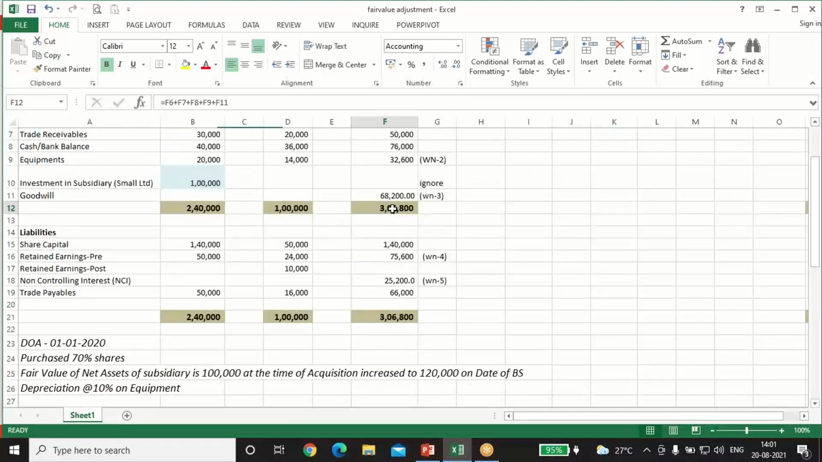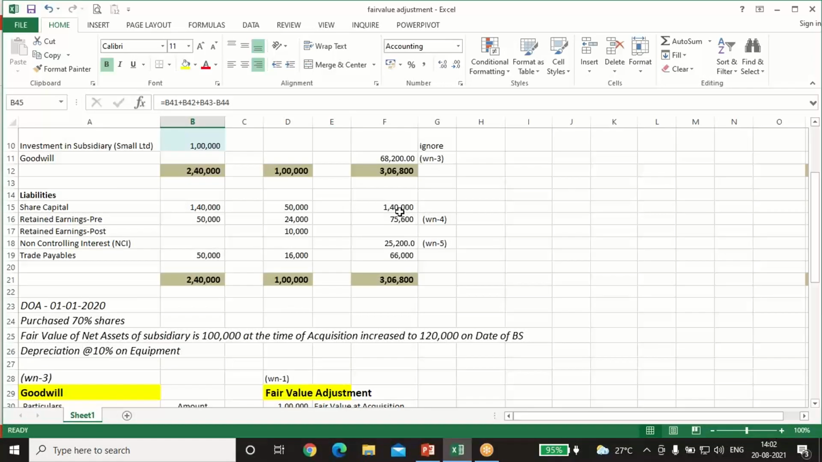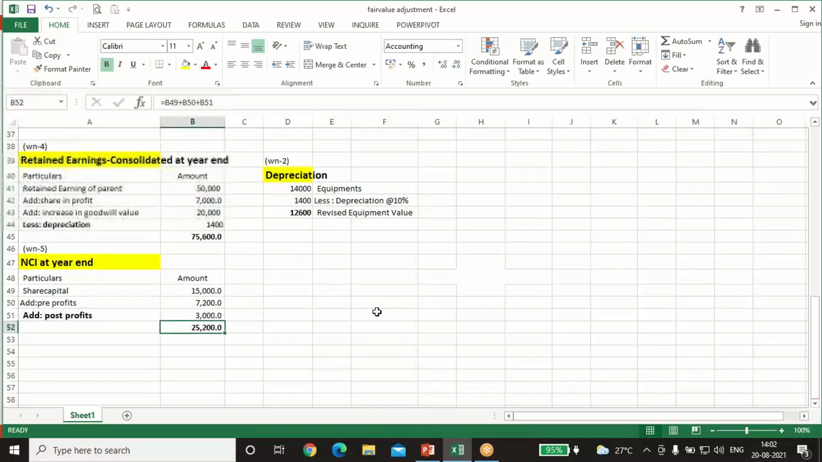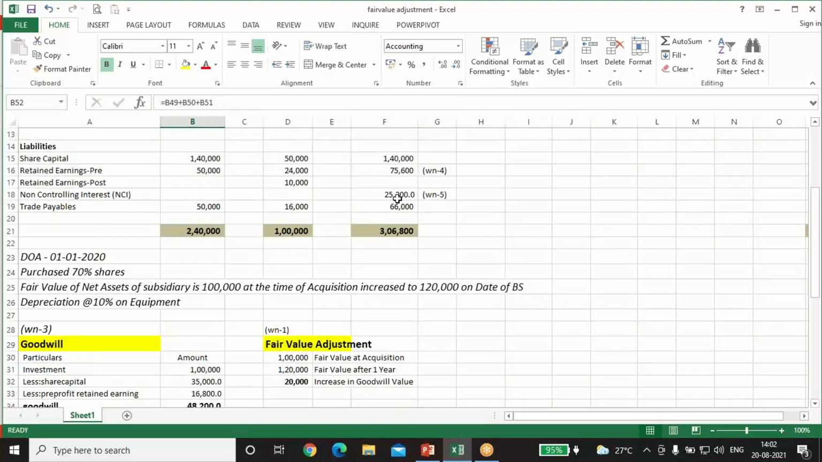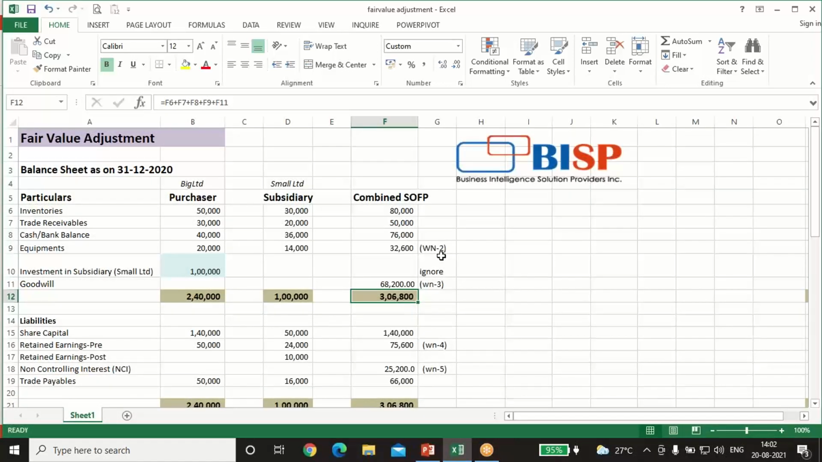So the total of the asset side comes to 3,06,800. Similarly, on the liability side, share capital of only the holding company is taken, subsidiary company is ignored. So we will take only 1,40,000. Retained earnings we have already calculated, 75,600. Non-controlling interest we have already calculated, that is 25,200. And trade payables 50,000 plus 16,000 is 66,000. So the total of the liability side is 3,06,800, and the asset side is also 3,06,800. So this is how the fair value adjustment is done. Thank you.